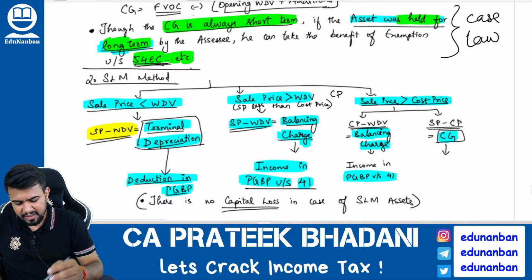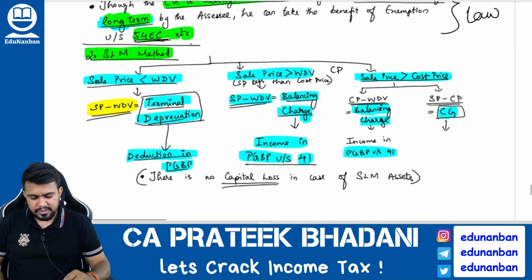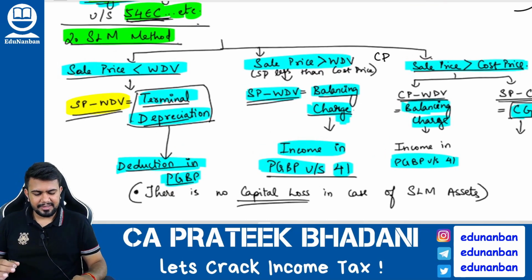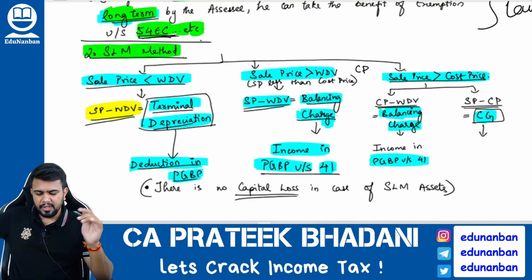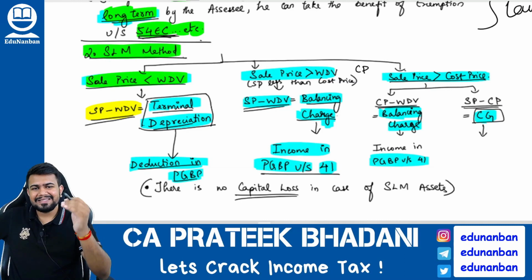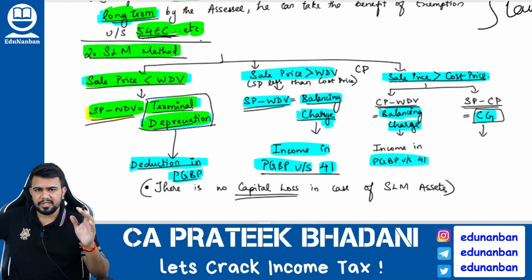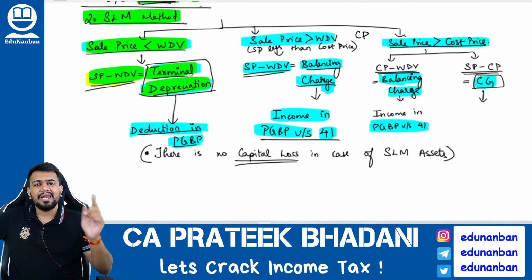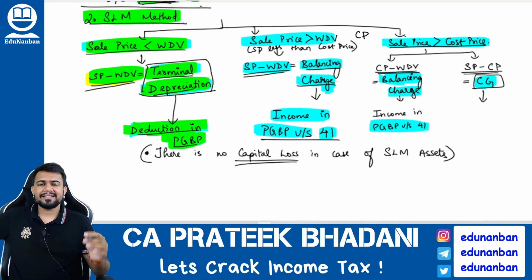Okay, now let us talk about SLM method. SLM method is what? Straight line method. So if straight line method is followed, then three cases can happen when the capital asset is sold. First case is where selling price is less than the WDV. If selling price is lesser than WDV, then selling price minus WDV will be called terminal depreciation. This terminal depreciation is allowed as a deduction in PGBP head of income.